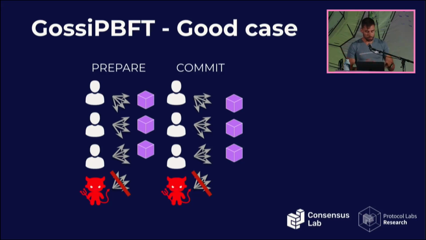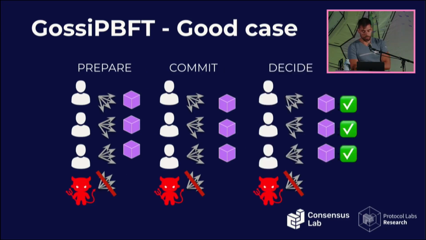So if you get lucky, suppose we have a membership, a power table with 4 participants, and assume everybody has the same weight. One of them is Byzantine, and in this case, this Byzantine just doesn't communicate with anybody. The other 3 start this iteration of GossipPBFT with the same input, which is this purple block. So they get very lucky. Everybody, by the way, receives the messages pretty fast in this good case example. And so the next step of the round is called commit. Also, everybody proposes the same block. And at that point, you can already decide.